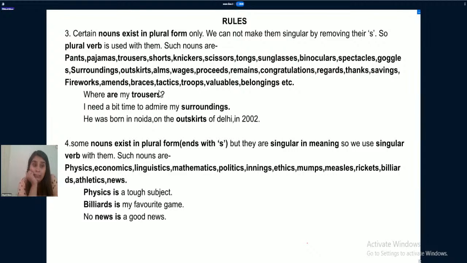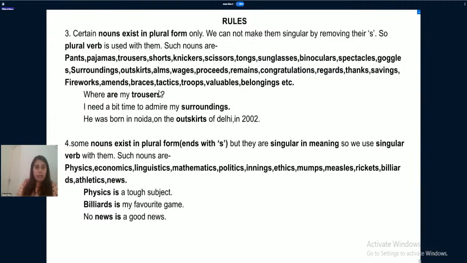Certain nouns exist in plural form only. We cannot make them singular by removing their s. So plural verb is used with them. Okay. There are certain nouns. This we have already read in subject verb agreement, but okay, fine, no issues. Let's repeat. There are certain nouns that exist in plural form. We cannot make them singular by removing their s, so plural verb is used with them.